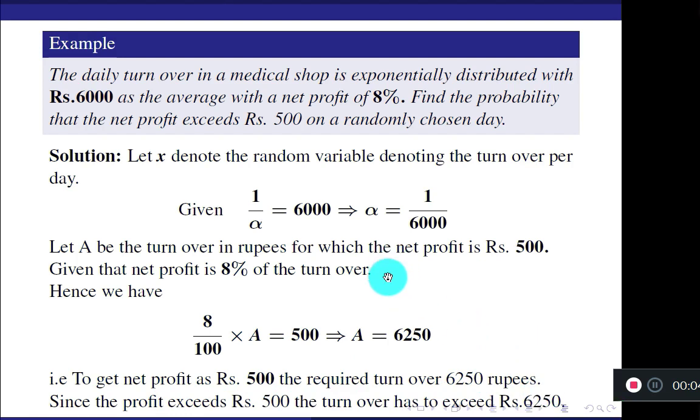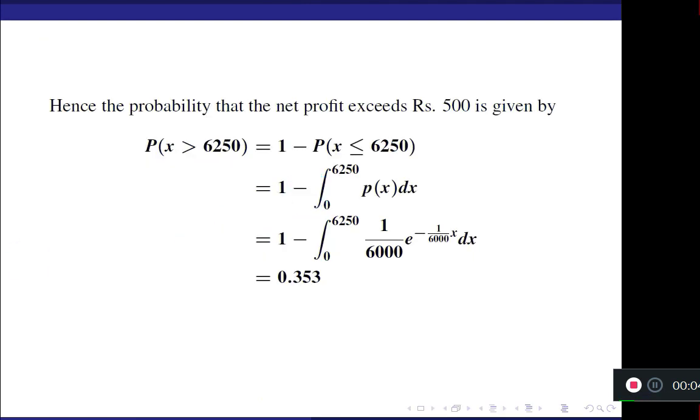Now go to the question. What is the question? Probability that net profit exceeds rupees 500. I'll start from the same sentence. Probability that profit exceeds rupees 500. Equivalently, turnover is more than 6,250. You cannot write in terms of profit, you change it to turnover. Now you know, X is the notation for turnover. So turnover exceeds 6,250 means integration from 6,250 to infinity.